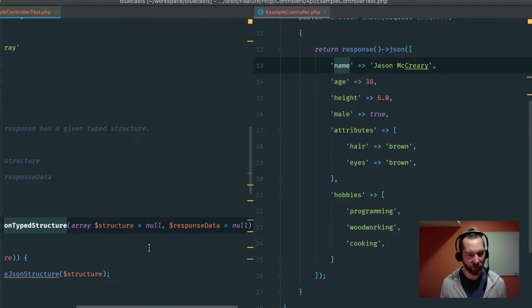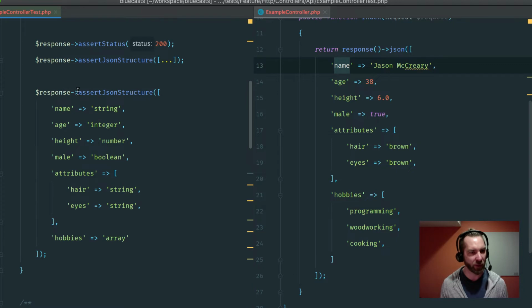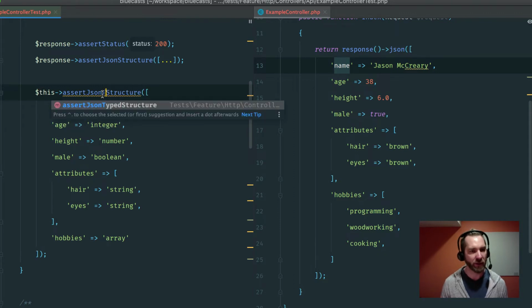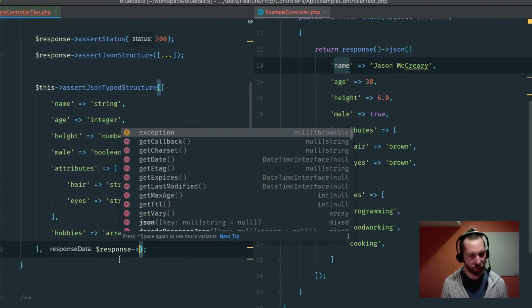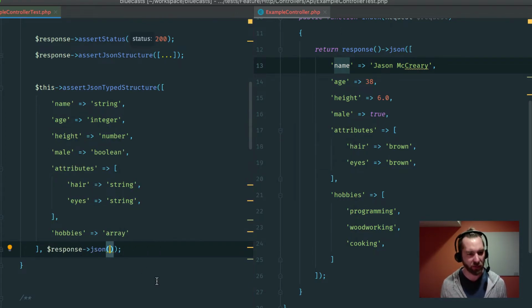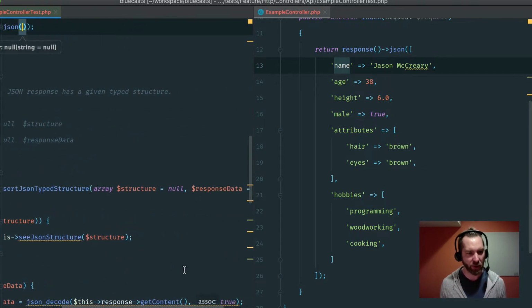Obviously we're going to have to pass in the response, so we'll turn this into a macro in just a second. But for now, let's just say this arrow assertJsonTypedStructure, and we'll pass in the response JSON data. That should be just the full JSON bit.